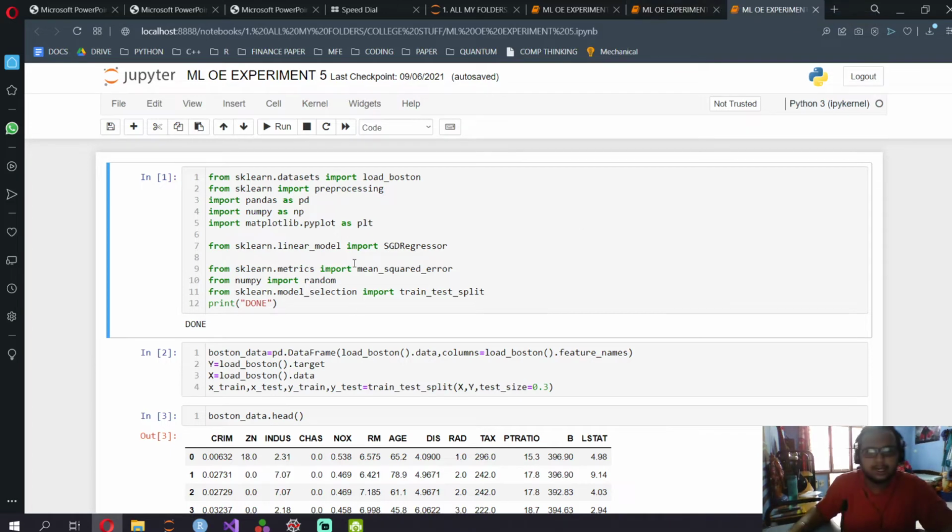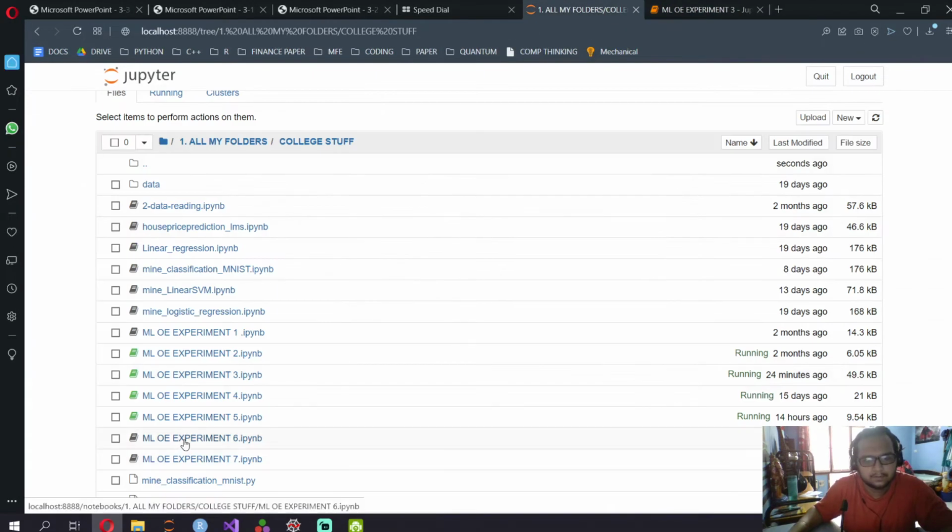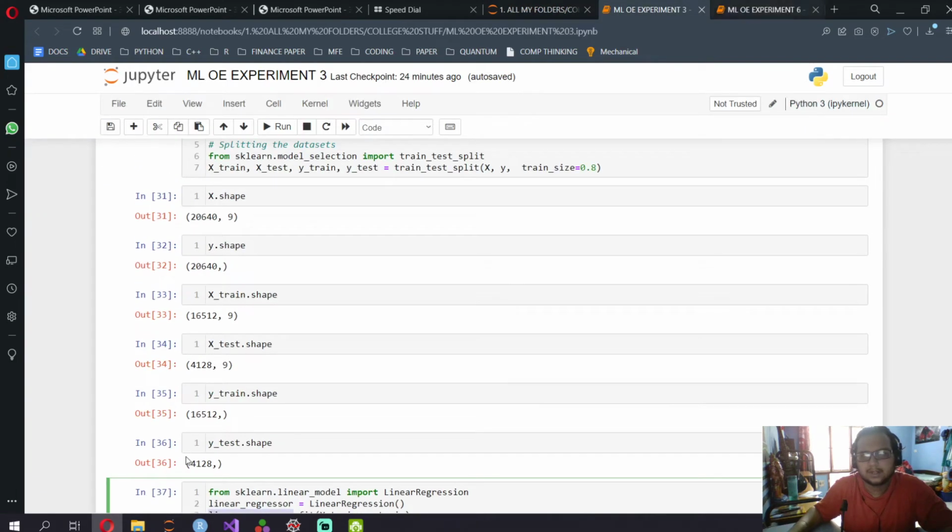Okay, so I think this is the Boston dataset, right? Cool. So this is the AutoMPG dataset. So it's not 4 and 5. I hope it's experiment 6 and 7. If it's not 6, I'll cry.